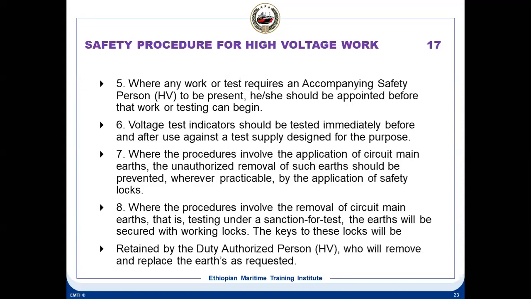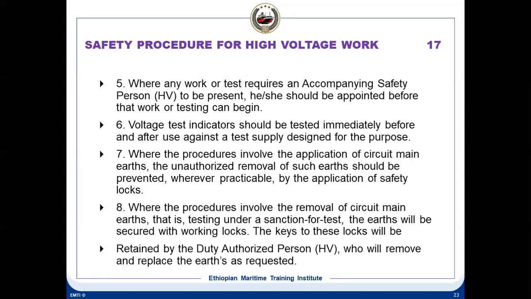Where the procedure involves the removal of circuit main earth, that is testing under sanction or test, that will be secured with the working locks. The keys to the locks will be retained by the authorized persons who will remove and replace the earth as required. Suppose sometime when you make a breaker megger test, suppose you want to do a megger test of the